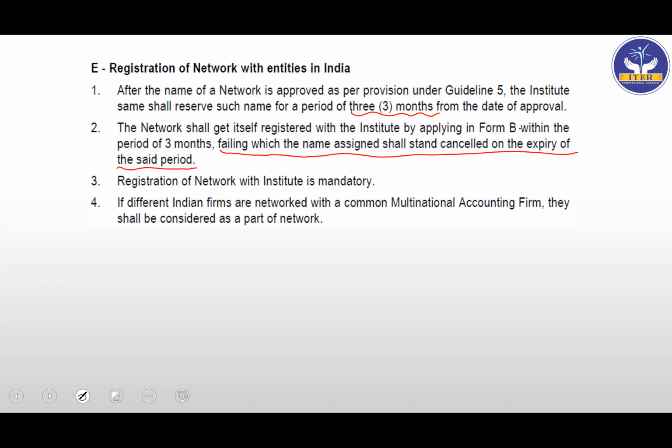Okay. So you have to apply to the institute in Form B saying that, okay, we have got ourselves registered. Registration of network with institute is mandatory. So they have said that it is a mandatory procedure. So within these 3 months, you have to get yourself registered. If different Indian firms are networked with a common multinational accounting firm, they shall be considered as a part of the network. So the common multinational can be your Ernst & Young, PwC, KPMG, all these firms. If different Indian entities or firms are part of this network, then we'll say that it is a network only. Easy.